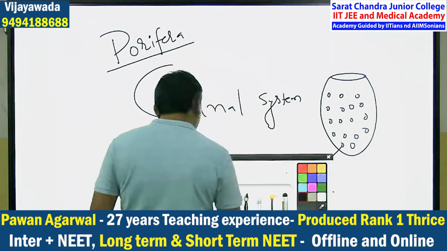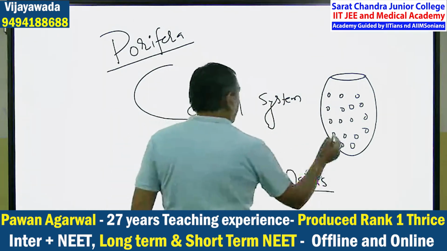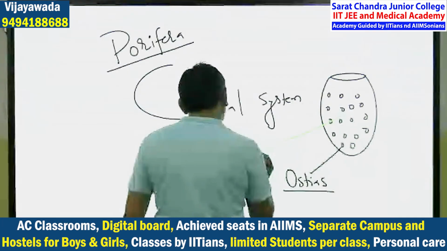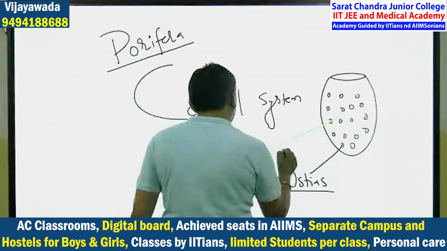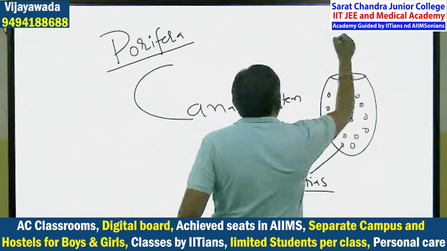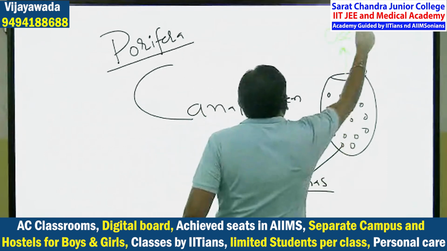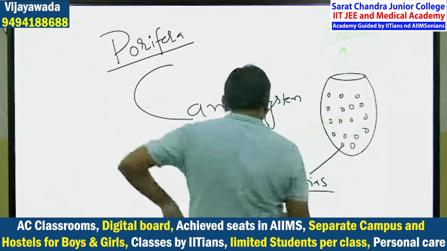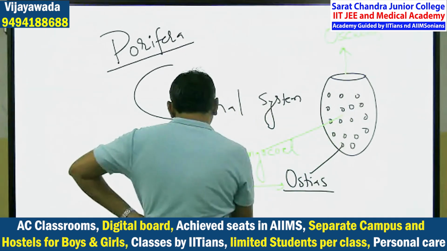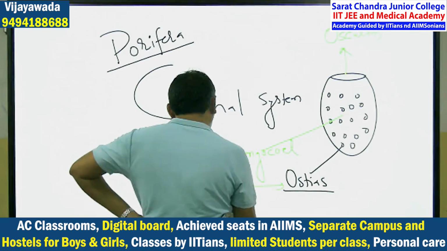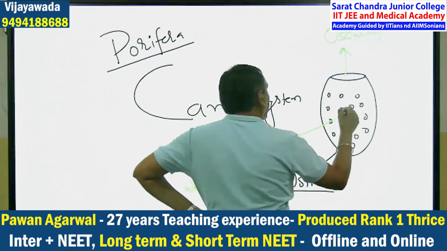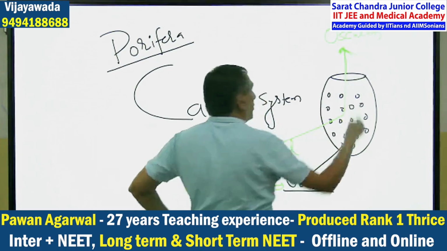They have one cavity also. That cavity is known as the spongocoel. At the anterior surface, there is one big opening known as the osculum. Water enters through the ostia, moves to the spongocoel, and from the spongocoel it comes out through the osculum.